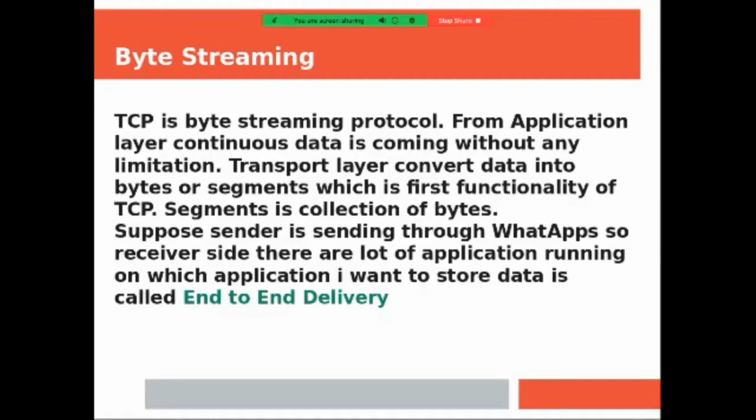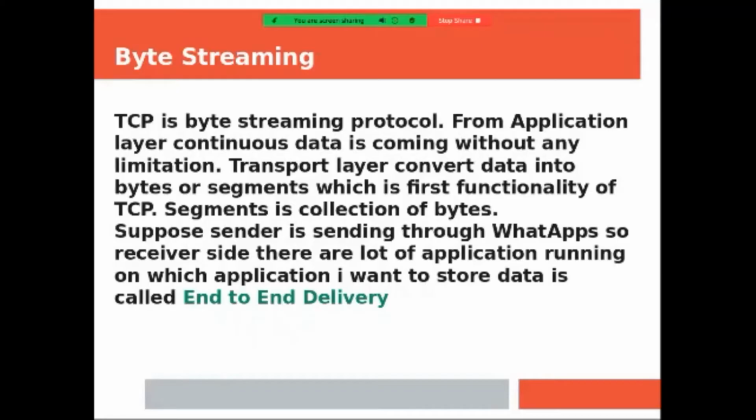Suppose the sender is sending data through WhatsApp. On the receiver side, there are a lot of applications running, and the application in which I want to deliver the data is called end-to-end delivery. Suppose I am sending data to my friend by mail, and on my friend's side, he has opened the Gmail inbox. Then he has opened songs, he is listening to songs. He has opened YouTube. He is also downloading something from a server, which means on my friend's laptop different applications are running. But since I am sending data by mail, it should be received on the receiver side at mail only.